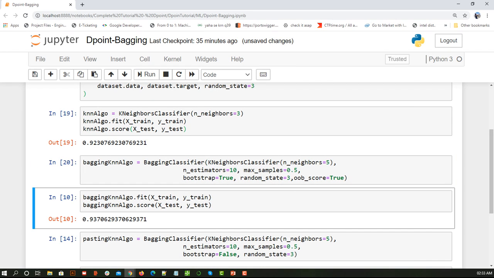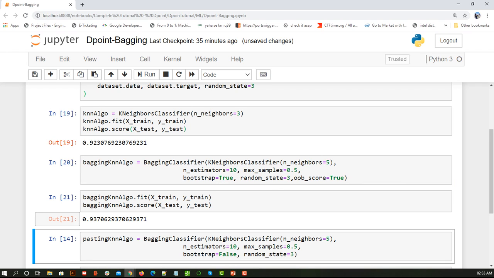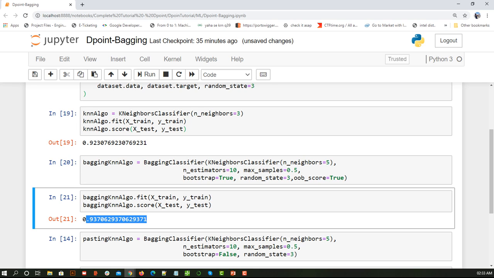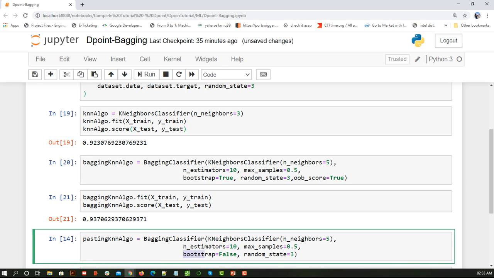Here we can see I have executed. Now after executing this, I can see my accuracy now is 93%. Okay, so that was an increment. Here I don't see much increment, but it is generally useful, and I hope the concept behind it you got it.